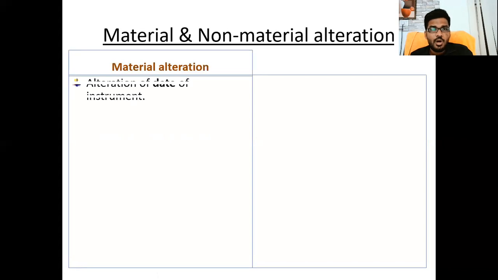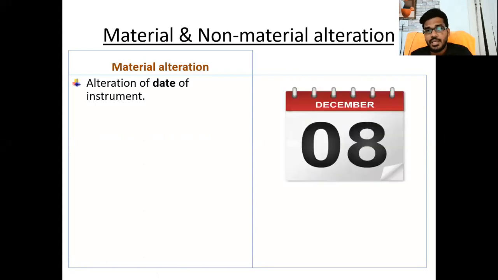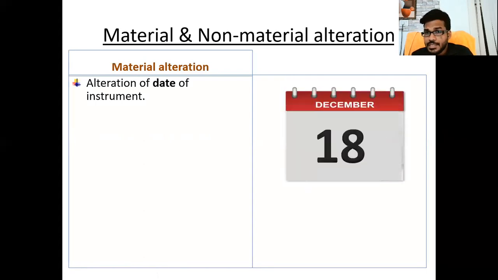Now we have discussed what is a material alteration and what is a non-material alteration. So listen. Material alteration: alteration of the date of the instrument. If in the instrument the date is December 8, and now we wanted to change it to 18, this is called a material alteration, which will change the nature of the document and the liability of a person.